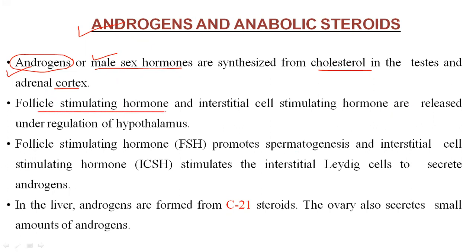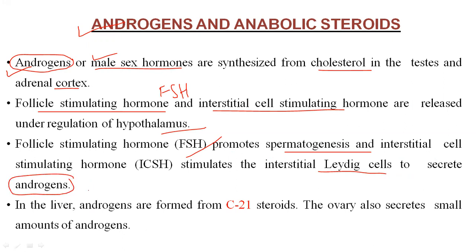The follicle stimulating hormone, that is FSH, and interstitial cell stimulating hormone are released under regulation of the hypothalamus. These hormones promote spermatogenesis. Follicle stimulating hormone promotes spermatogenesis, whereas interstitial cell stimulating hormone stimulates the interstitial Leydig cells to secrete androgens. These hormones are very important for the secretion of androgens.